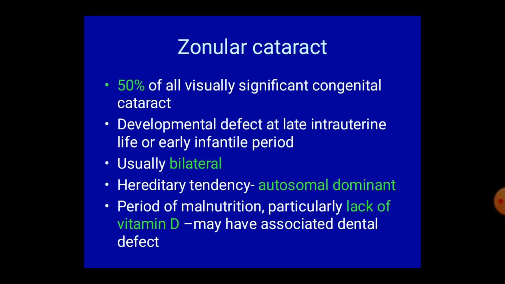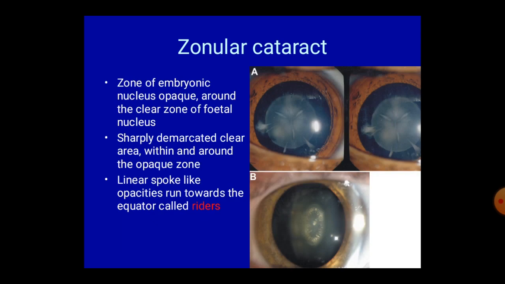Zonular cataract. This is not very important, but you have to know it. 50% of visually significant congenital cataract is zonular cataract. Developmental defect at late intrauterine life or early infantile period causes zonular cataract. Usually bilateral. Hereditary tendency, autosomal dominant. Period of malnutrition, particularly lack of vitamin D, may have associated dental defects. These are the diagrams of zonular cataract.